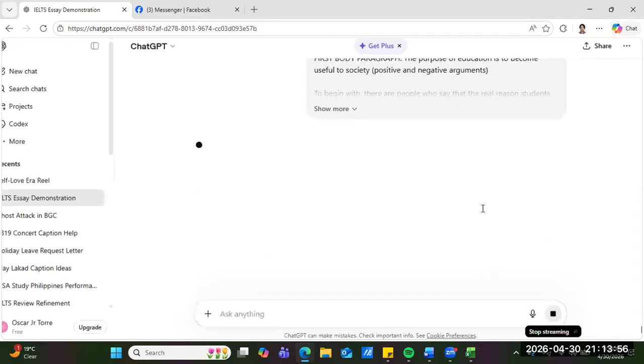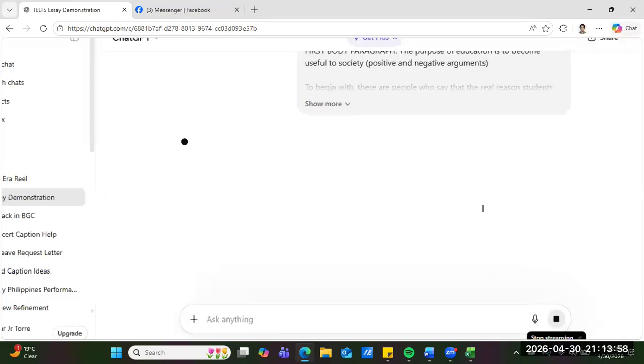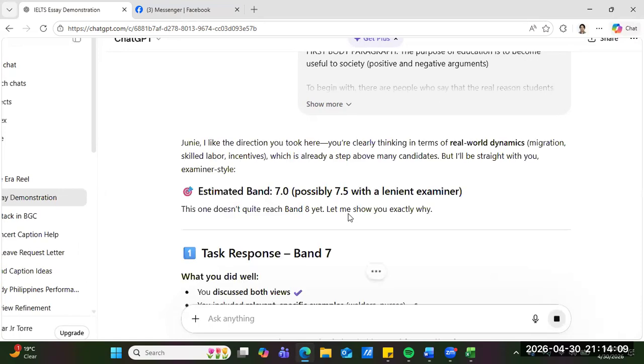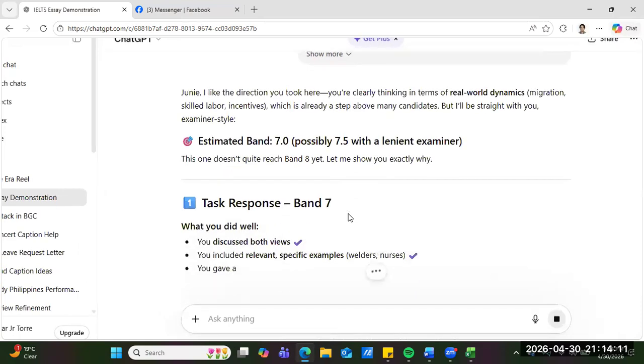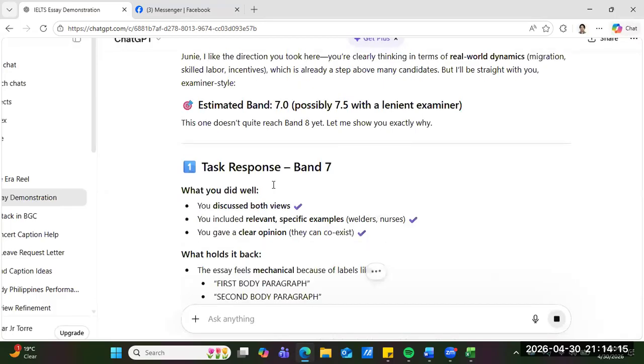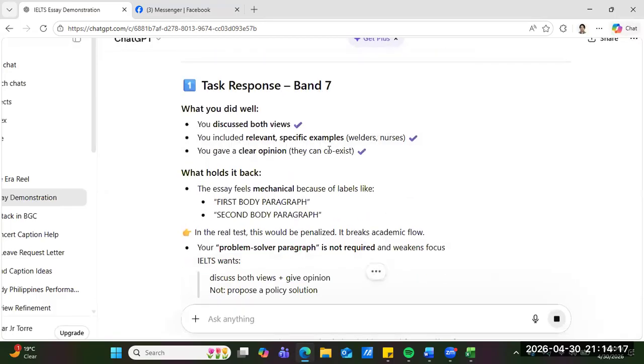There it goes, guys. See, I told you it was a 7.5. Only a 7, guys. Task response, JR. Look, what you did well. You discussed both. You included relevant specific examples. Welders, nurses. You gave a clear opinion. They can coexist. What holds it back? The essay feels mechanical. Oh, come on.